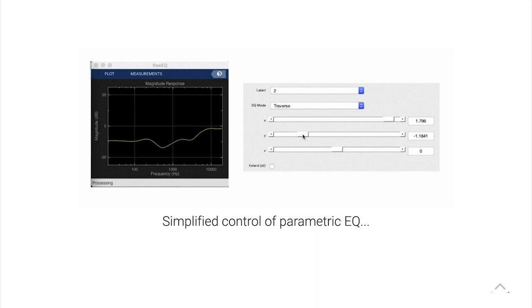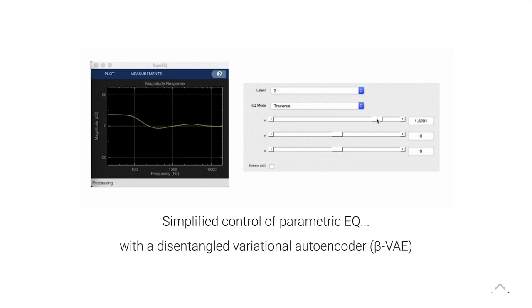The idea here is that we want the user to use their ears to find the EQ setting they want instead of looking at things like cutoff frequency, gain, etc. It's kind of like a traditional tone control, bass boost, treble cut, things like this. But instead of those simple shelving filters, you actually have a full 5-band parametric EQ that the user can control with a very limited number of parameters and simply tweak until they get the sound they want. We do this by using a machine learning method known as the disentangled variational autoencoder, or β-VAE. We'll talk a little more about how that works and how it comes into play.